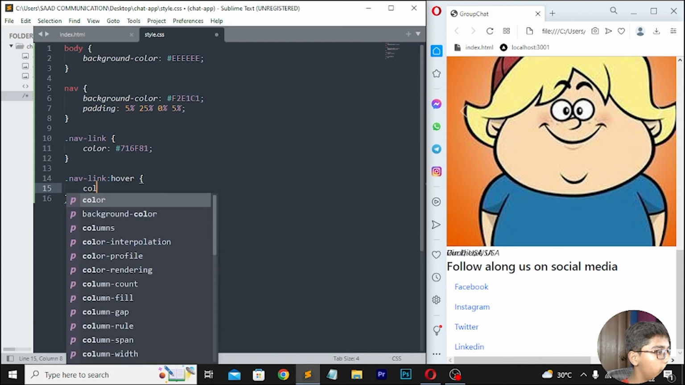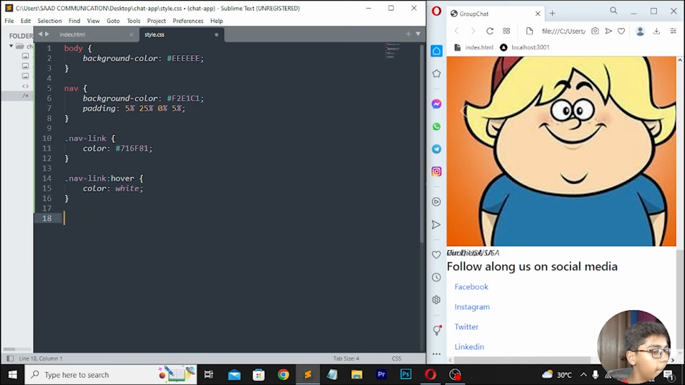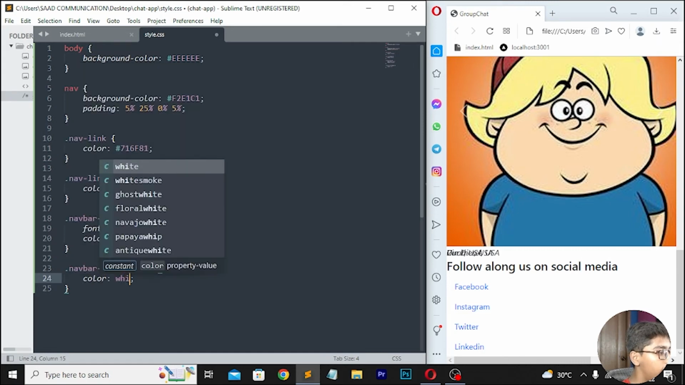Then move down right here, color white. Then right here, .navbar-brand, font size, which should be 2rem. Then right color, which should be 716F81. Then move down here, then right here .navbar-brand, and here I will be writing hover. Now here I will be writing the color of white. If I just show you, so here I'll be writing color white like this.